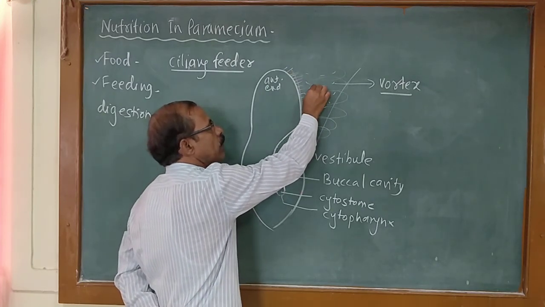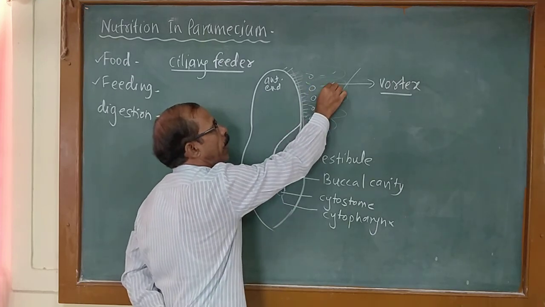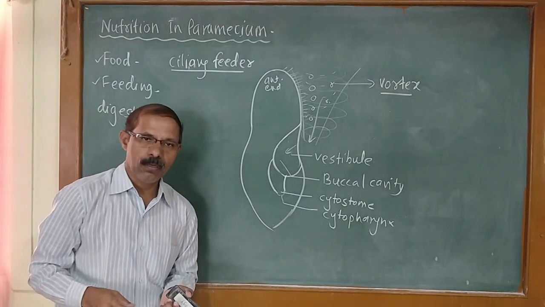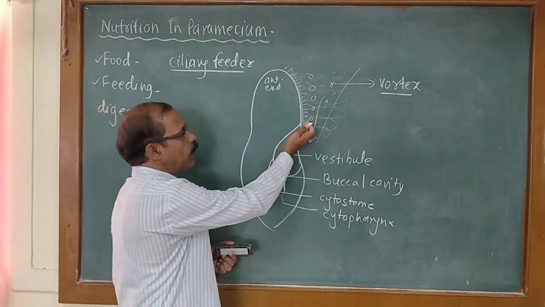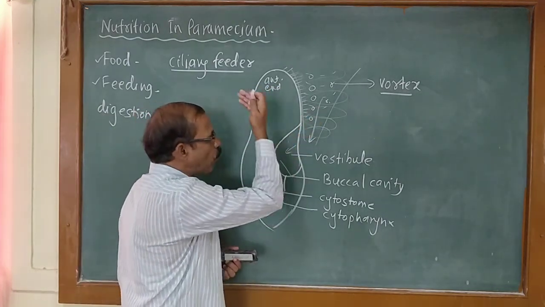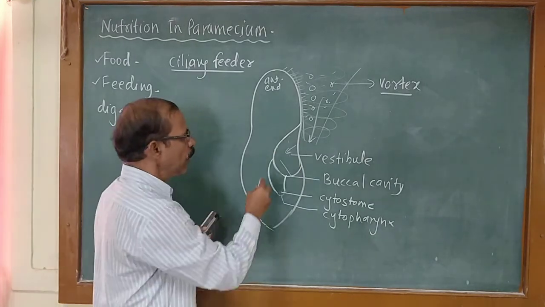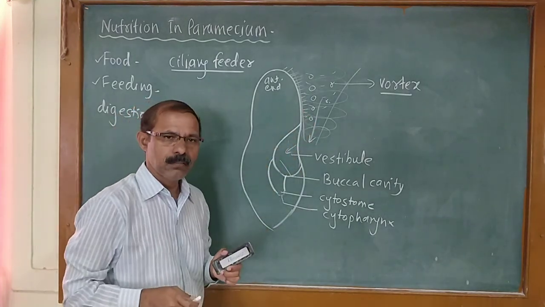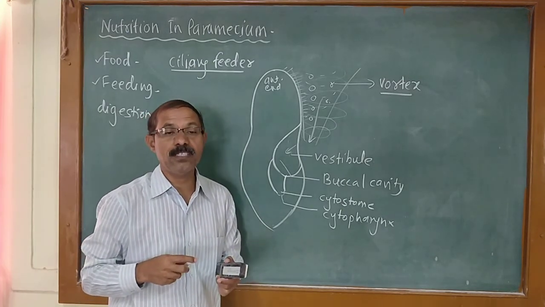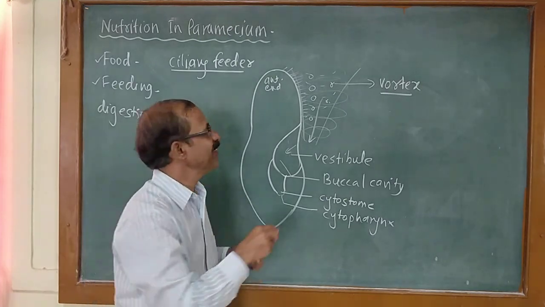cilia, the water current contains food particles. We have just described what type of food paramecium prefers. So those food particles come along with the vortex or in-current water. Now in that water there are certain larger food particles. Paramecium is a ciliary feeder as well as a selective feeder.